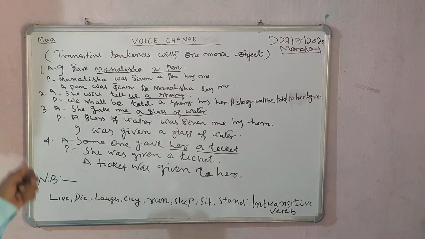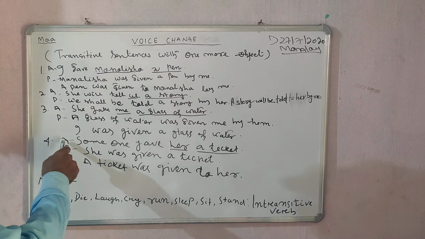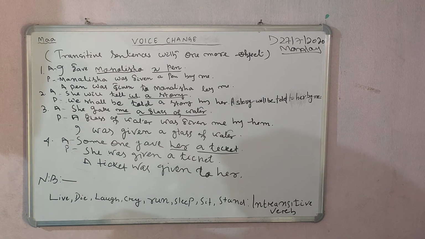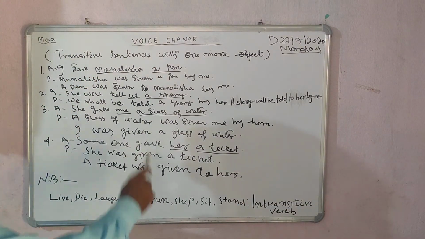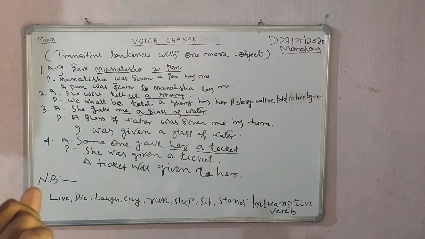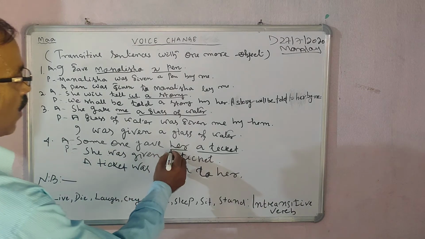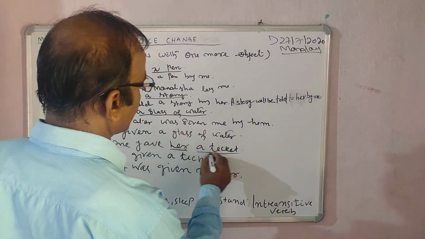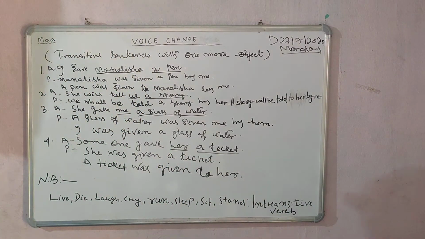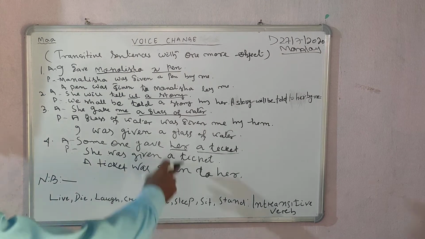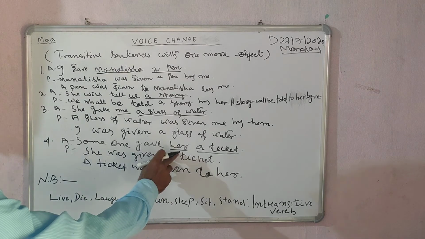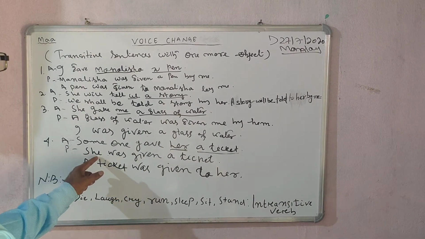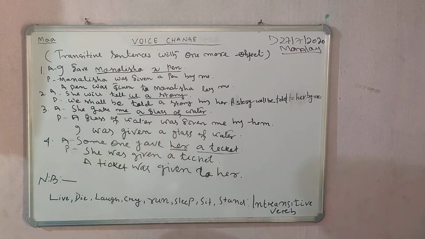Then let's come to the second one, that is active voice. Someone gave her a ticket. Here also we found two objects. First one is her and second one is a ticket. I have to deal with the first one, that is her. The complementary subject of her is she, and here is past indefinite.